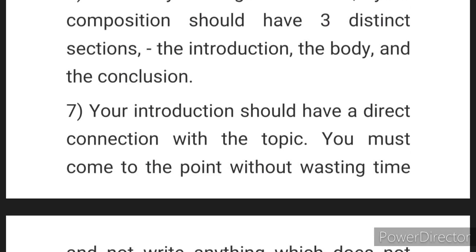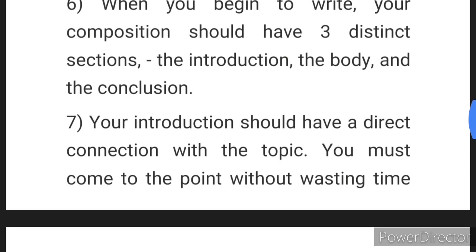Then the examiner, obviously, because if you don't give breaks, if you don't make paragraphs, it becomes boring, monotonous. Nobody will like to read your essay if it is one single continuous paragraph going on for a page and a half or 2 pages. Nobody will have the interest to read.